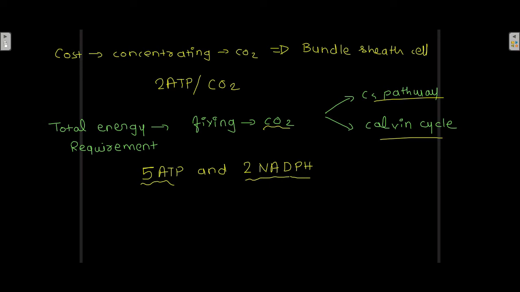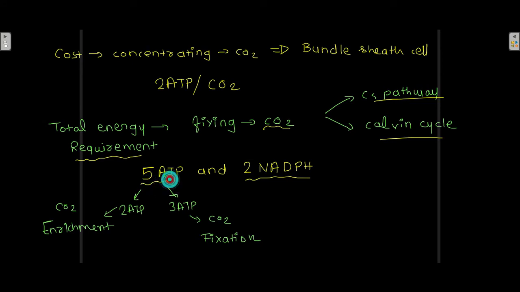That is the total energy requirement. Out of this 5 ATP, 2 ATPs are required for carbon dioxide enrichment and 3 ATPs are required for carbon dioxide fixation. And the 2 NADPH are also required for carbon dioxide fixation.